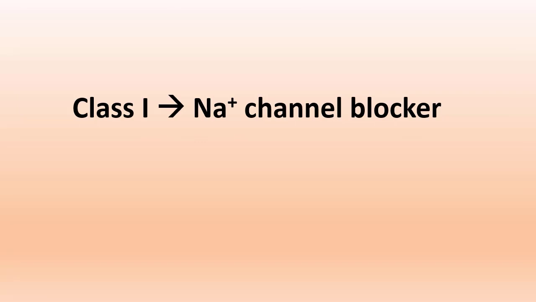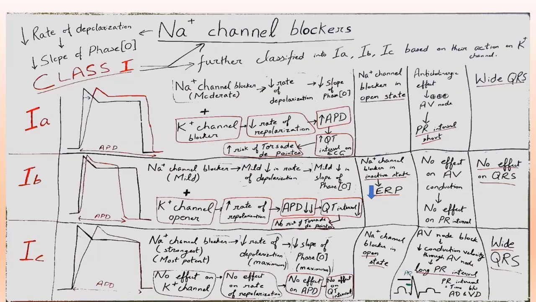Now we will first see Class 1 anti-arrhythmic drugs, and Class 1 anti-arrhythmic drugs include sodium channel blocker. And these Class 1 anti-arrhythmic drugs are further classified into 1A, 1B and 1C based on their action on potassium channel. So, sodium channel blockers. In this slide I have covered all the 3 classes, 1A, 1B and 1C, important features.